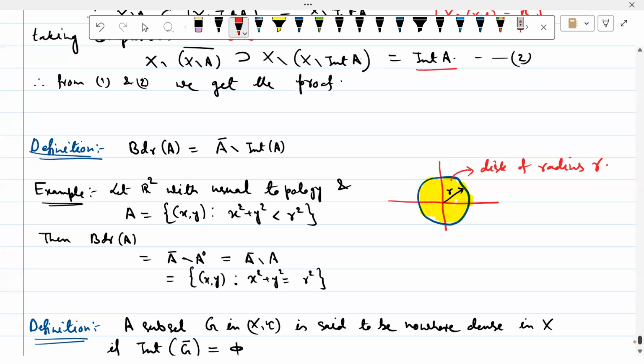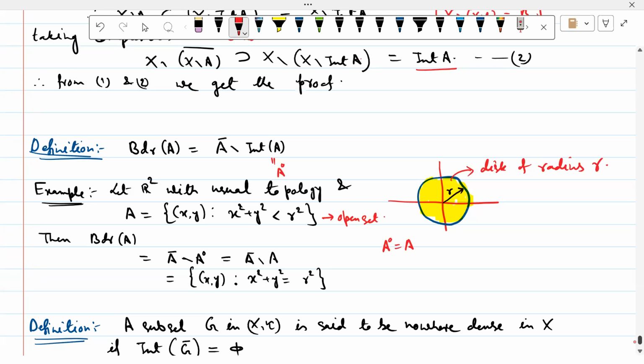So boundary of A is defined as A closure minus A interior. This is another notation. So we can write A interior like this. So A closure minus A interior. Now that is equal to, এটা কি? This is an open set. So open set এর ক্ষেত্রে interior is equal to A. So therefore A interior equal to A. So it is A closure minus A.